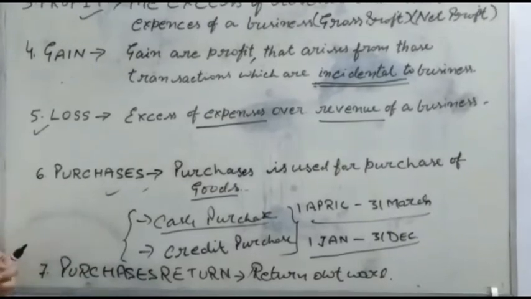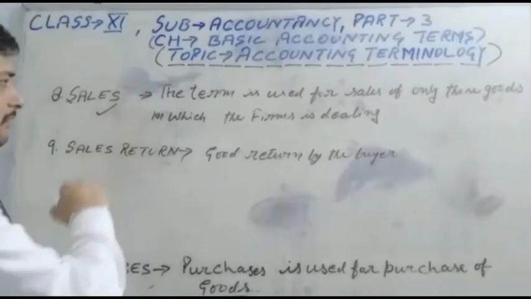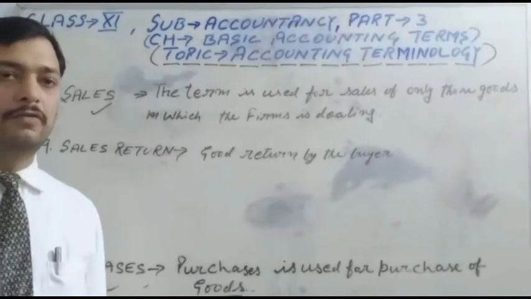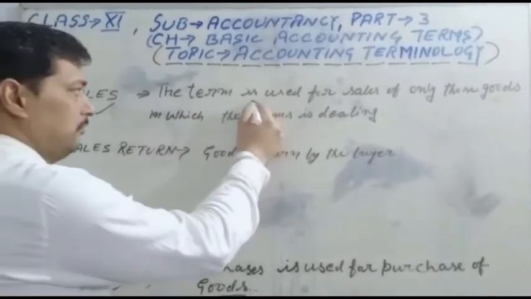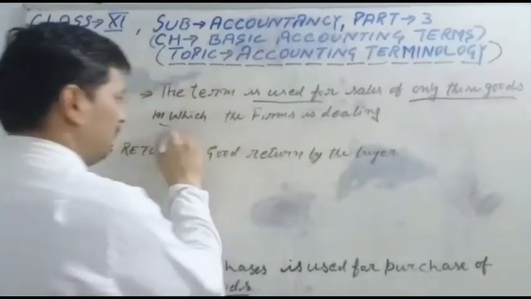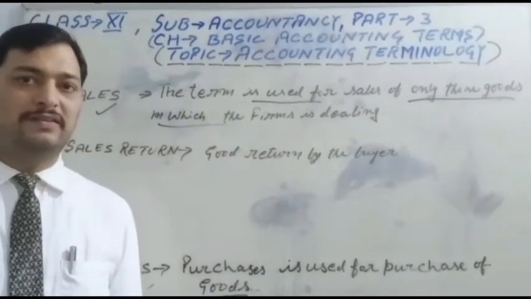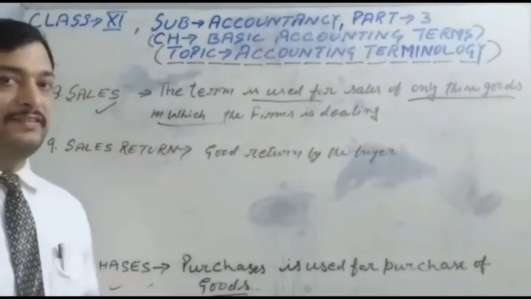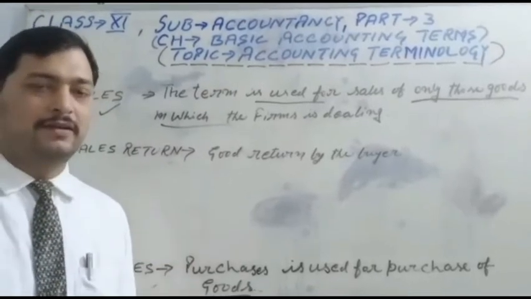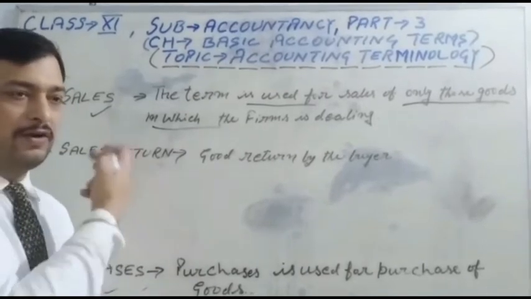Next point, sales. For sales, the term is used for the sale of those goods in which the firm is dealing. The firm is doing regular business of the goods. It is called a sale. The firm produces or purchases goods for resale to the customer. It is called a sale.